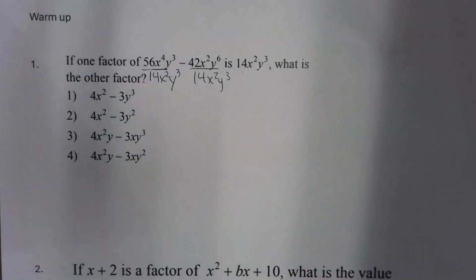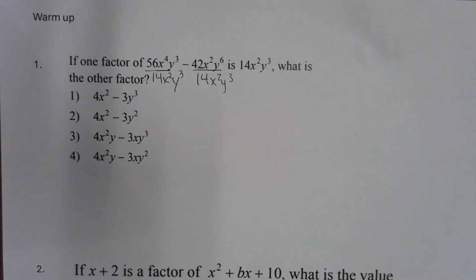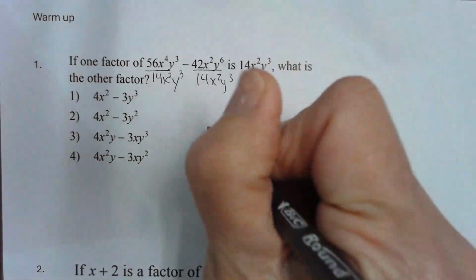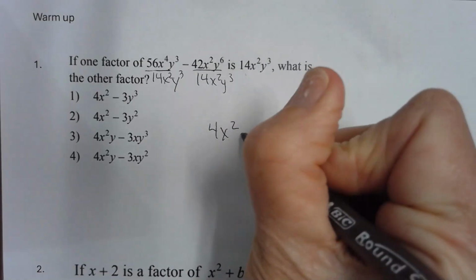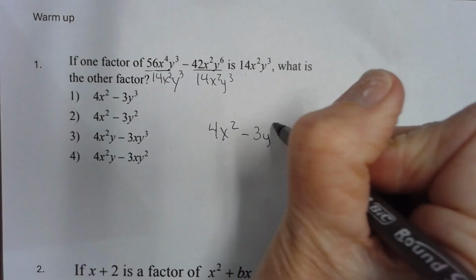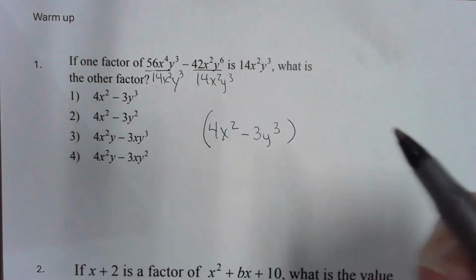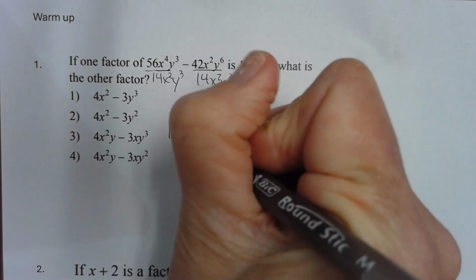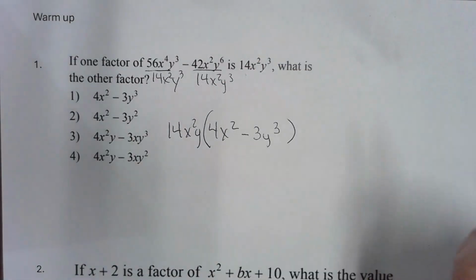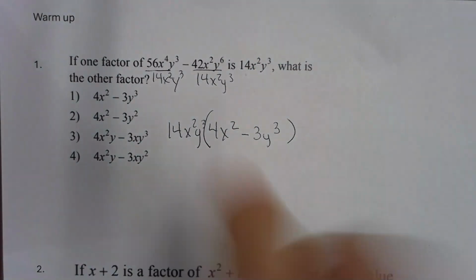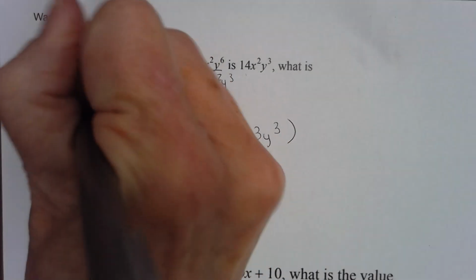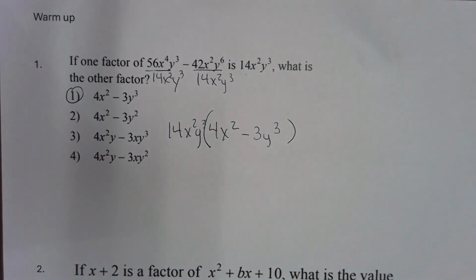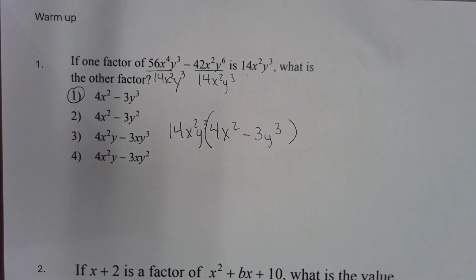When I do that, in this first slot I'll get 4x squared. In the last slot, I get minus 3y cubed. So this is the entire factored form right there. They gave you that one, and this is the other factor. So the correct answer was number 1. It's greatest common factor, okay?